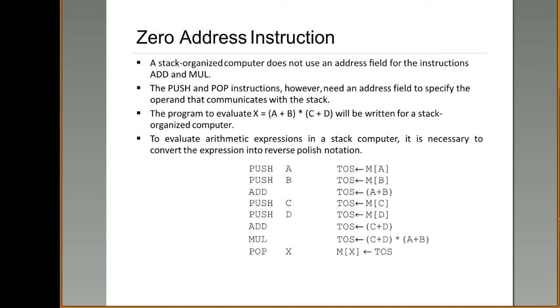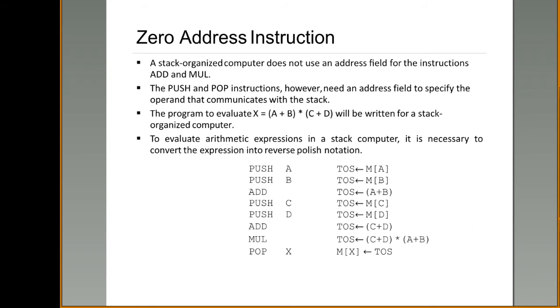Now these two are to be multiplied. After that you encounter a multiplication operator. Operator has come in, so pop the two elements from the top of the stack. C plus D and A plus B are to be popped out and multiplied. Again store it into the stack. Now the top of the stack contains the final result.